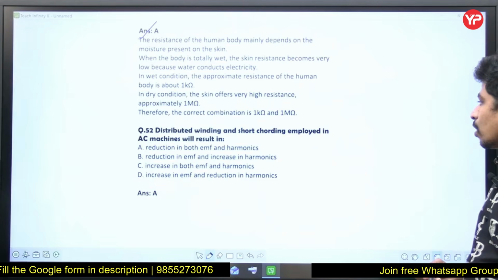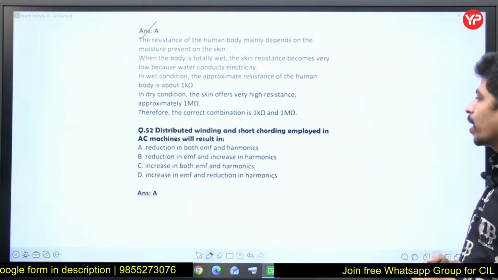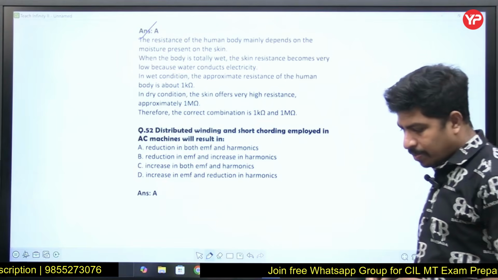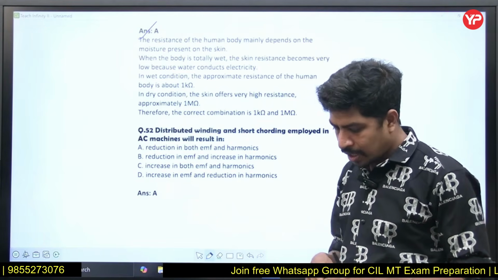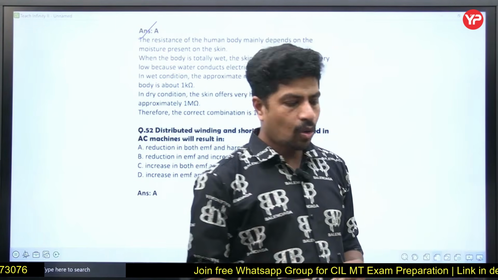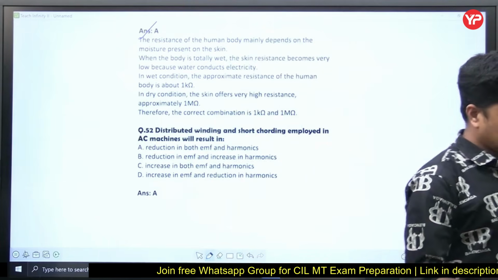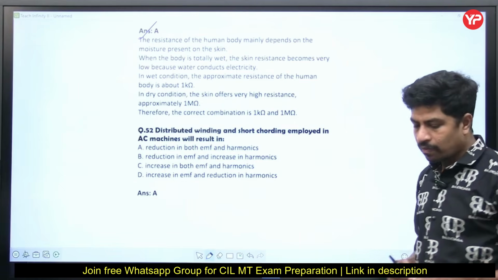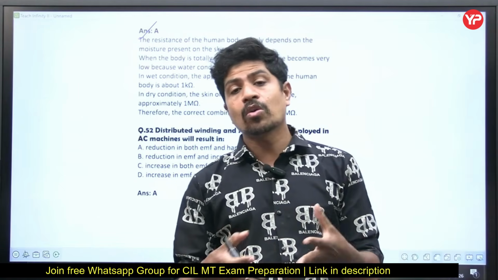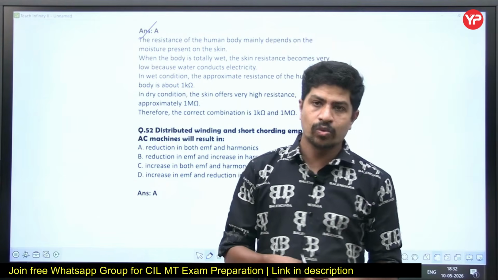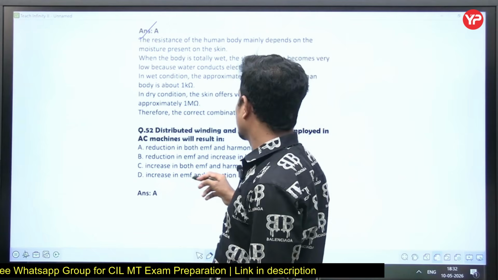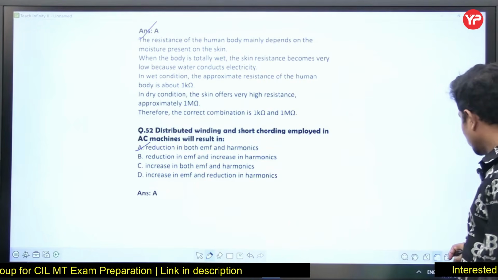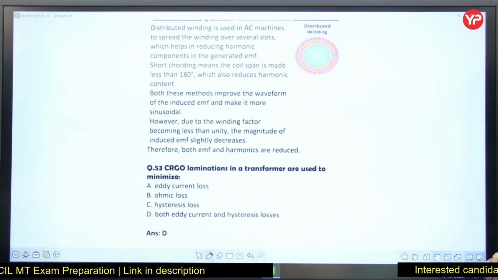Distributed winding and short chording employed in AC machines will result in... See, the main purpose of winding distribution and short pitching of the coil is reducing the harmonics. But because of this, the induced EMF amount also will reduce. So there is reduction in both EMF and harmonics. Okay. Yes, it is going to reduce EMF as well as harmonics.